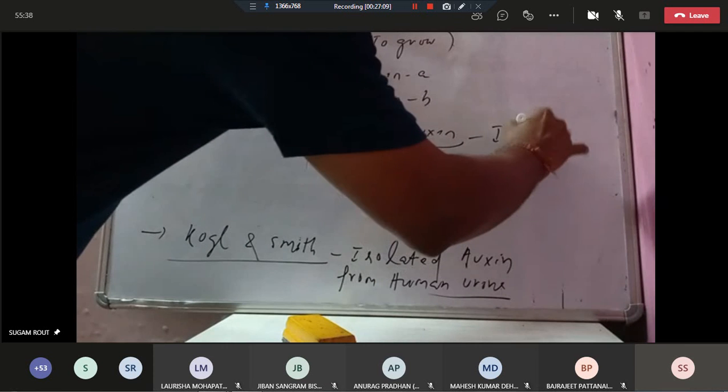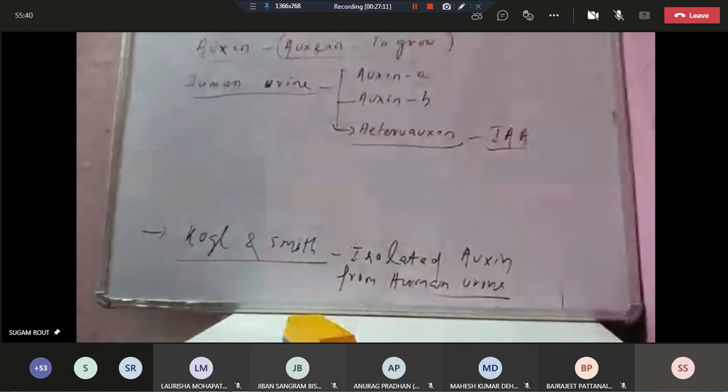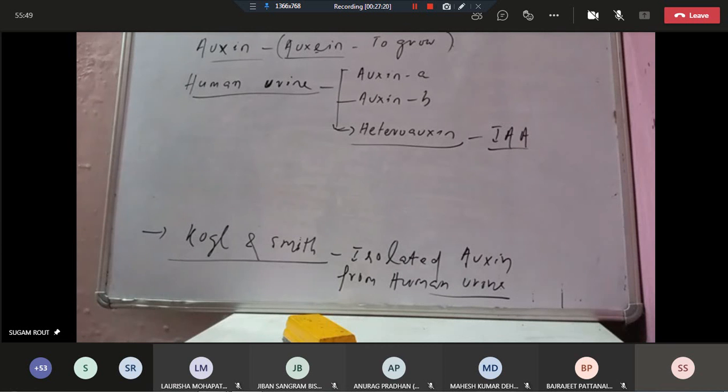Auxin A is auxentriolic acid, and auxin B is auxenolonic acid. So these are the different types.